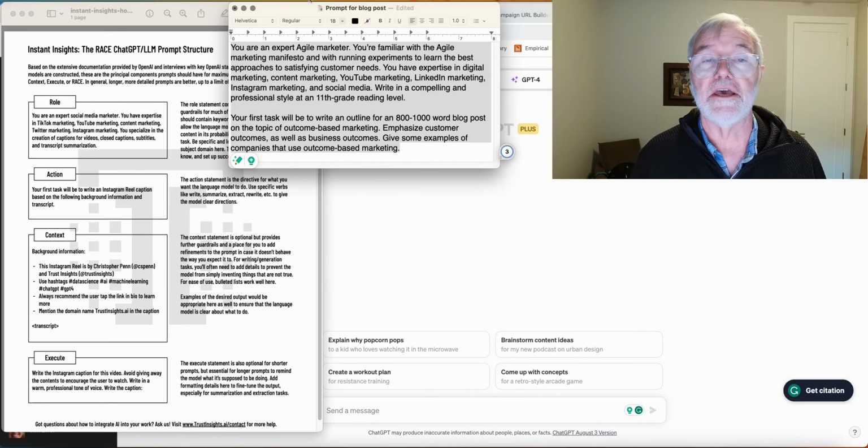Then the action is, your first task is to write an outline for an 800 to 1,000 word blog post. And I tell it the topic, and I give it some more detail. And the more detail you can give it, the better the result is going to be, okay? I don't, in this case, give it any context. I'll show you some prompts later on where I do put in context. And then I just ask it to execute.